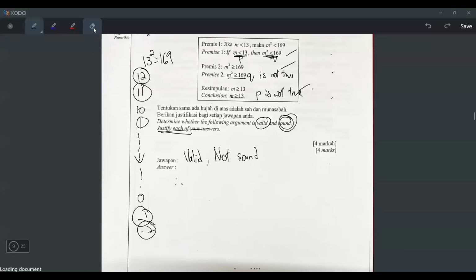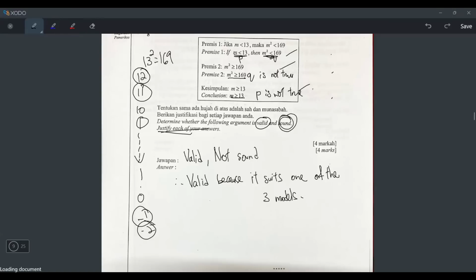So I think I will write like this: valid because it suits one of the 3 models.